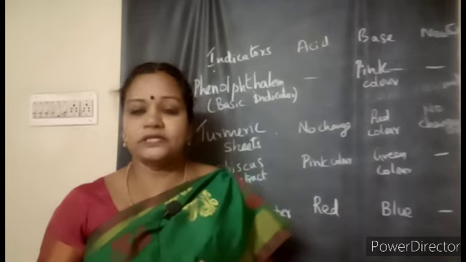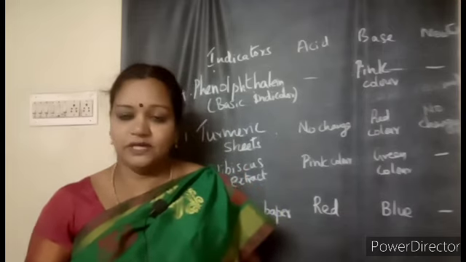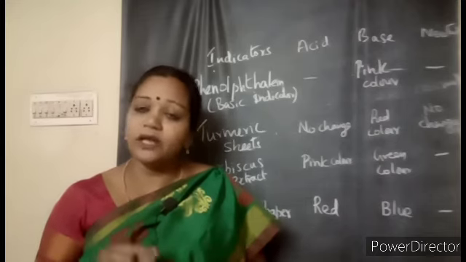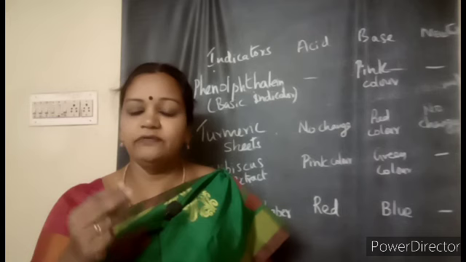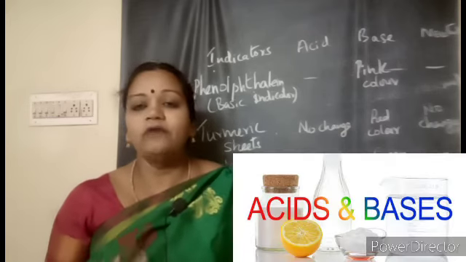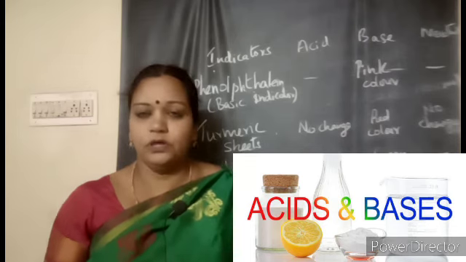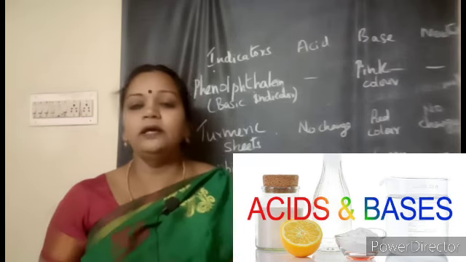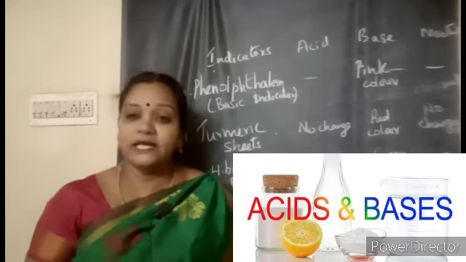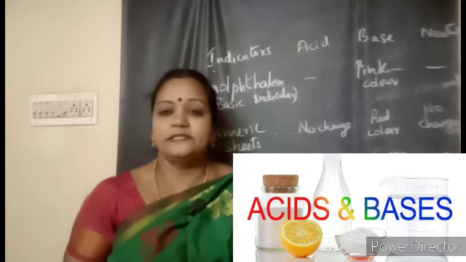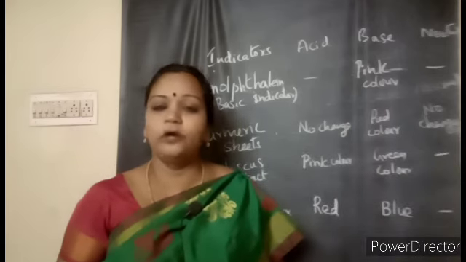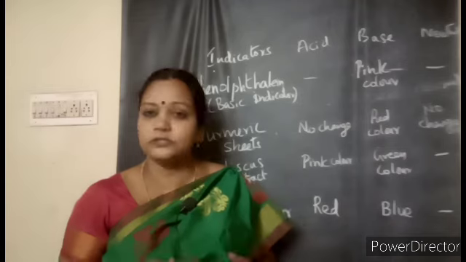So again I repeat, in today's class we learnt about acids and bases. By now you all know that acids have a sour taste and bases have a bitter taste and feel soapy when you touch them. And also where are these found? Naturally acids are found as acetic acid, malic acid, oxalic acid, tartaric acid, citric acid, and bases are found as calcium hydroxide, magnesium hydroxide, potassium hydroxide. Yes, all these we saw.